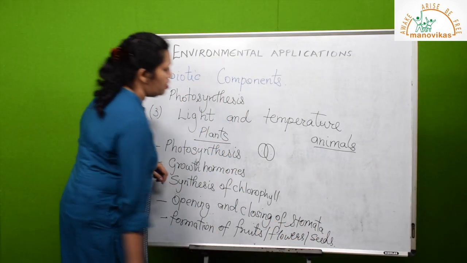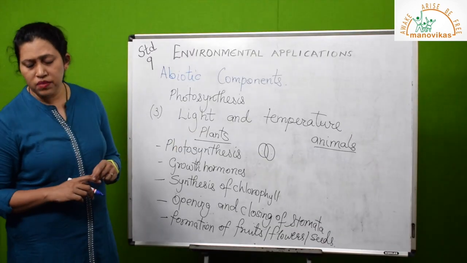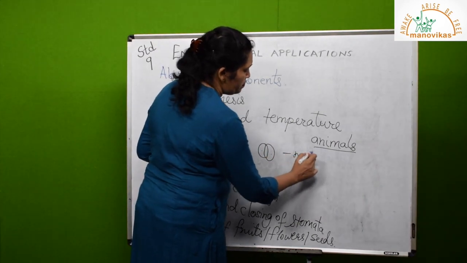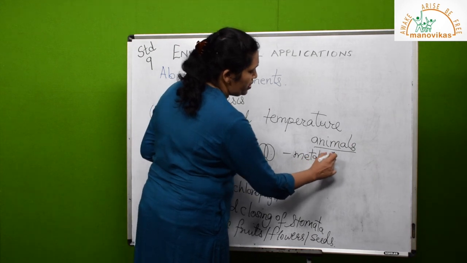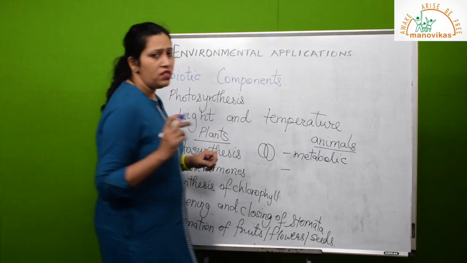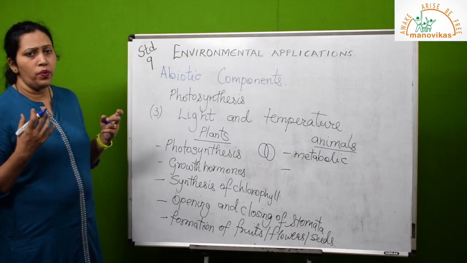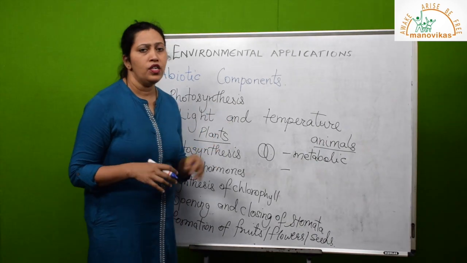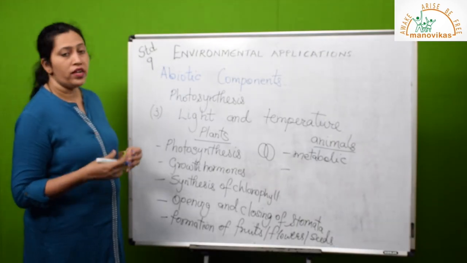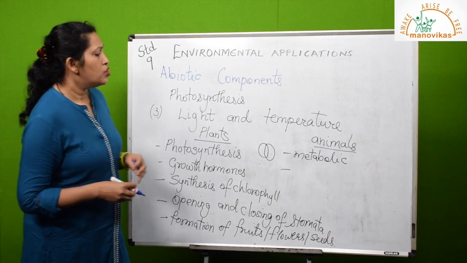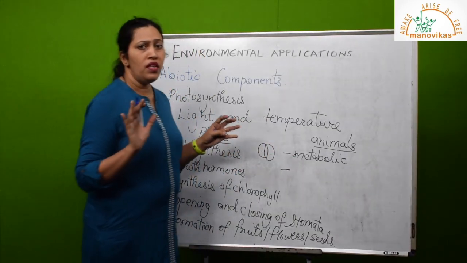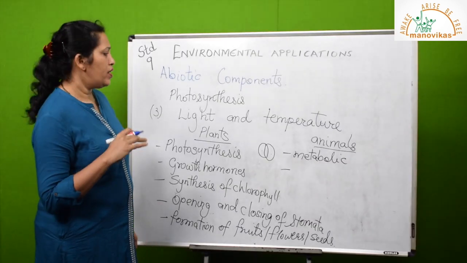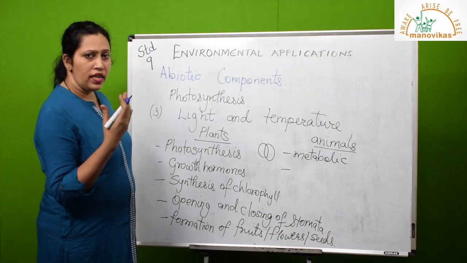Now coming to the effects of light on animals, all the metabolic processes will depend on the light. Sometimes you must have seen, if there is a gloomy day, we don't feel well, or if there is good sunshine, we feel happy. So actually what is happening in our body, it's reacting to the outer environment. So all the metabolic processes will be normal if there is proper sunlight in animals, and otherwise they'll decline, or if there's more sunlight it will increase.